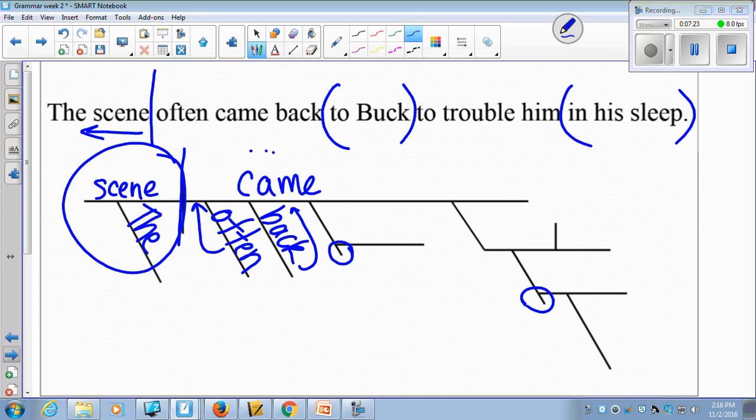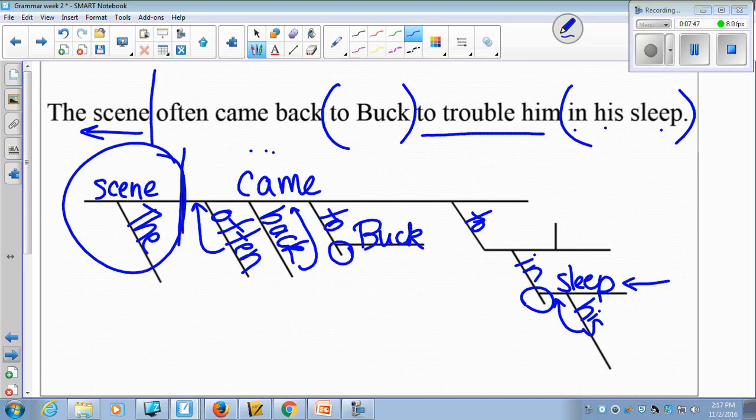And so you can see here is a prepositional phrase with only 2 words in it. And here is one with 3, so it's kind of like filling in the blanks. We have our object of the preposition goes here, and then it modifies. Whose sleep? His sleep. And then here's our infinitive phrase, and it simply is to trouble him. And there you have the diagram, and you can look at this.